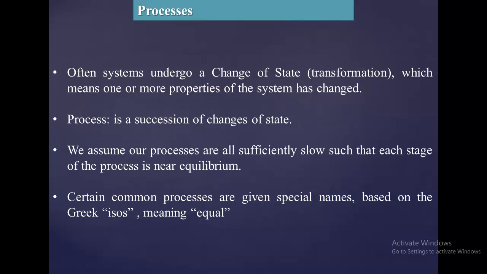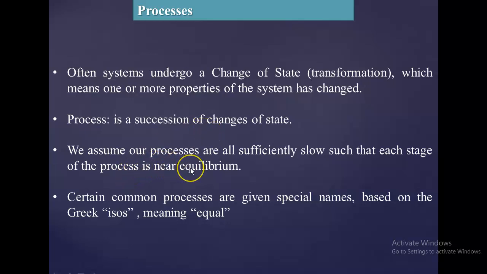So what is a process? When a system undergoes a change of state, whether it is from solid to liquid or liquid to solid, then this is known as a process. Or the change of system from one state to another is also referred to as change of its properties. Likewise, the system at state 1 has pressure P1 and volume V1. Now the system comes to state 2, it has pressure P2 and volume V2. Therefore, it is called the system undergoes a process. Process is a succession of stages.